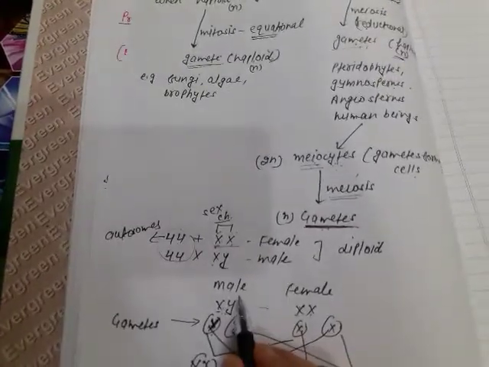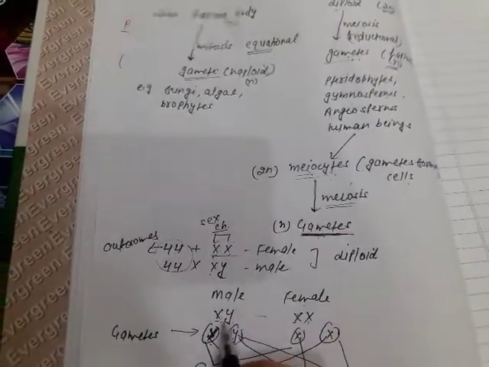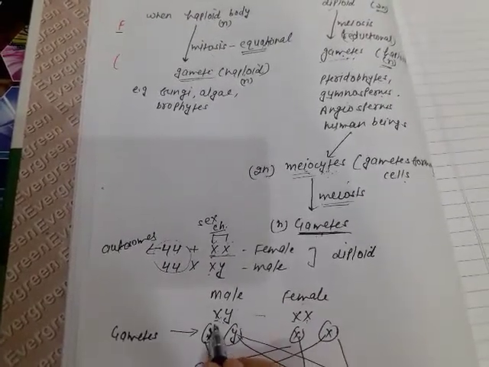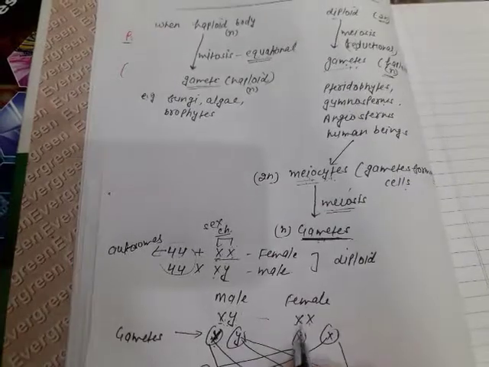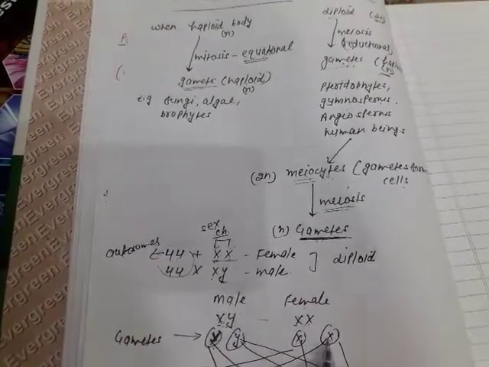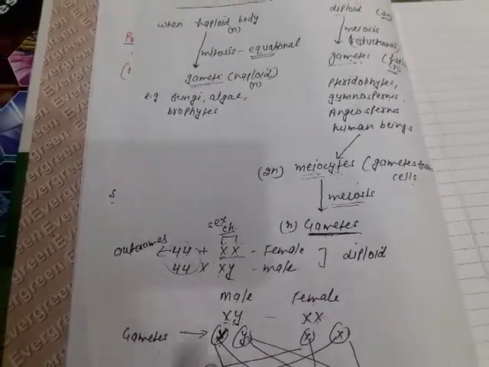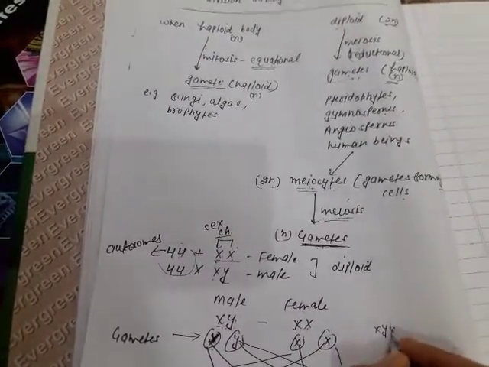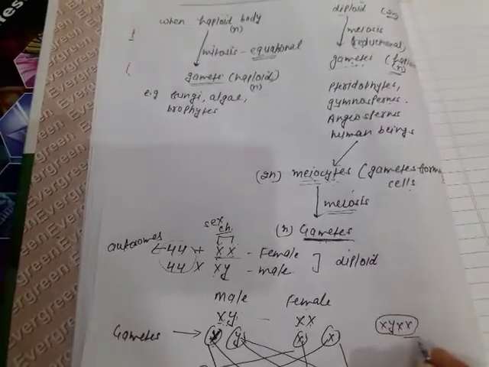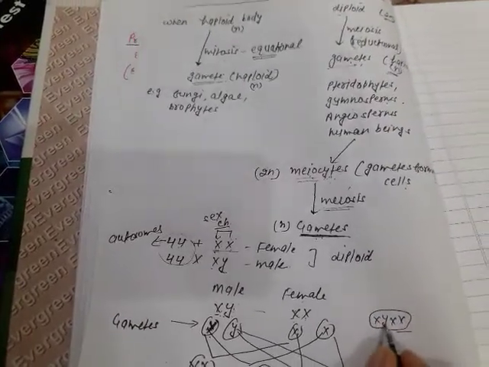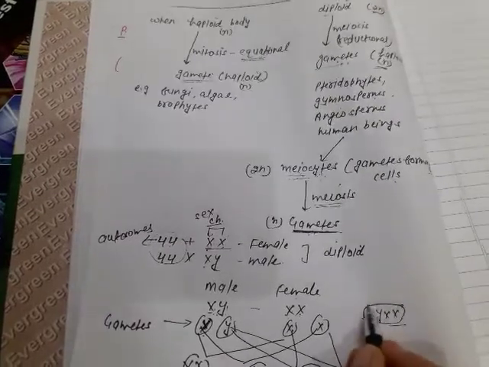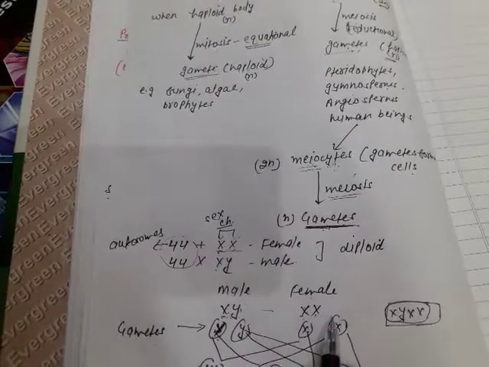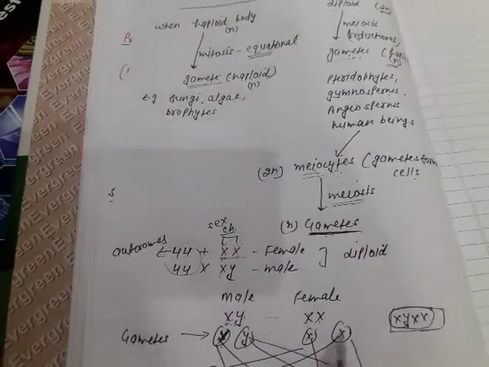See, male and female, this is the diploid body, XY, XX. Gametes will segregate as X, Y, X and X. If the gametes were diploid and both fused, the body would be XXYY or XXXX. We would be a tetraploid organism, 1, 2, 3, 4, which is a chromosomal disorder. We are diploid organisms like XY and XX, and gametes will be formed like this.